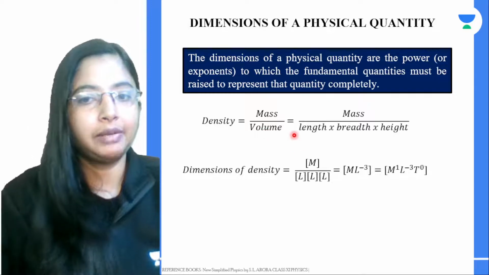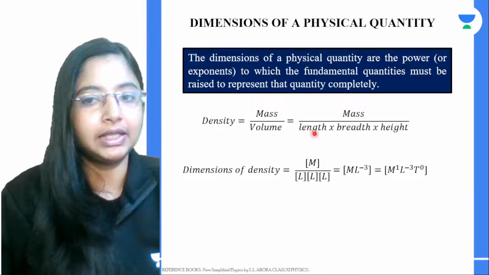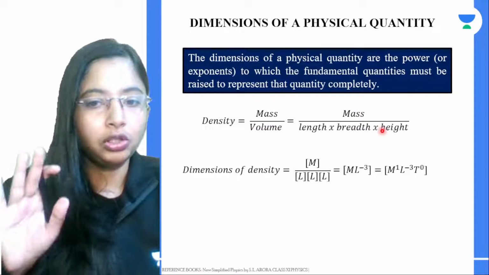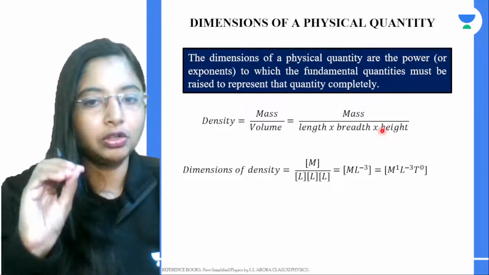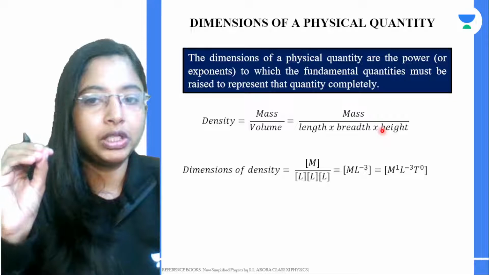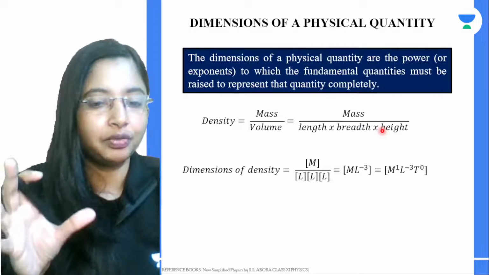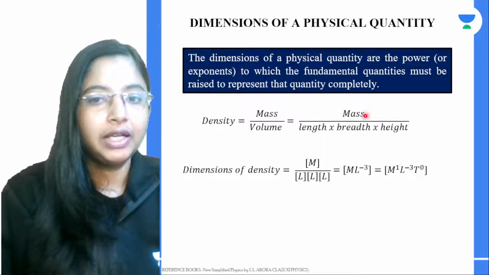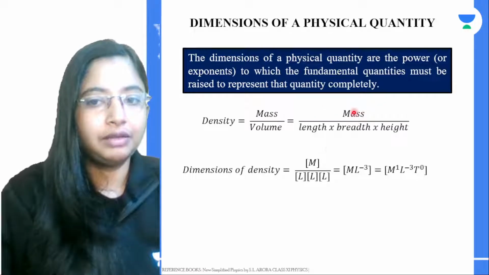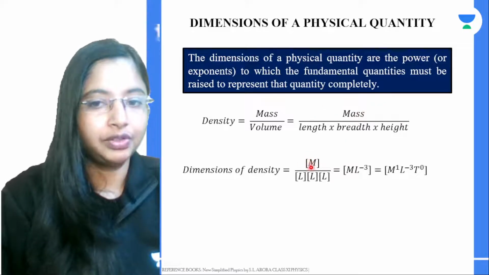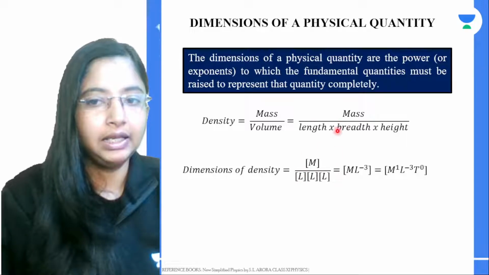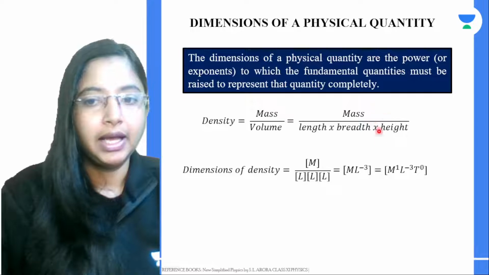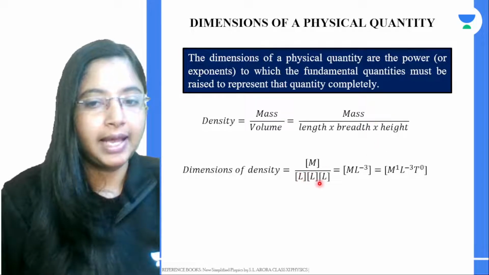Write volume in terms of your fundamental quantity, that is length, breadth and height. Length, breadth and height all talk about the fundamental quantity length, some measurement of length. So let's write the dimension for each. Dimension of density for mass will be M, within square bracket. For length it is L. Breadth again is a measurement of length, so again L. Height is again L. So this is L to the power 3.